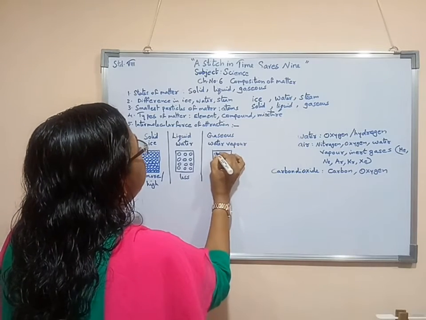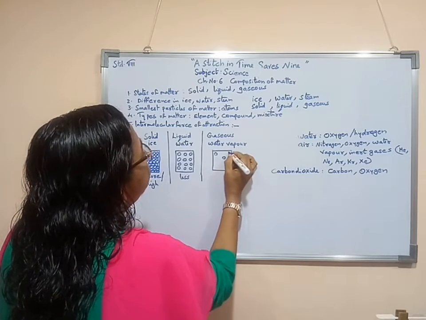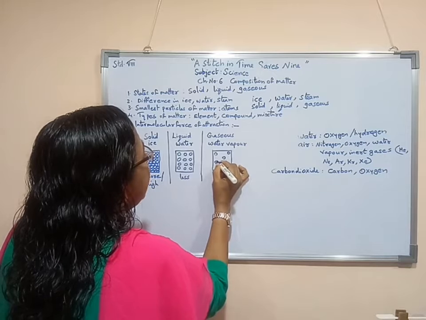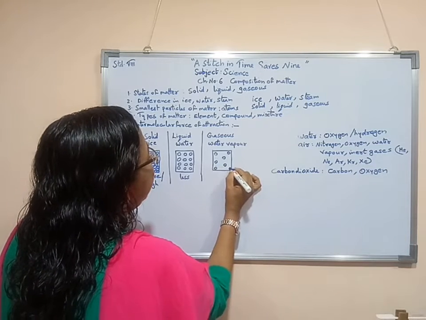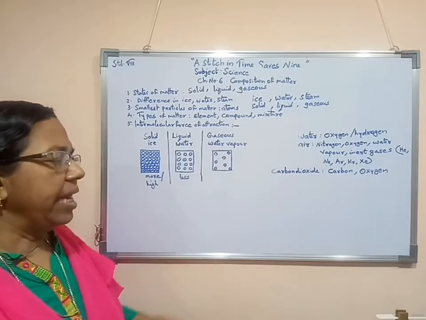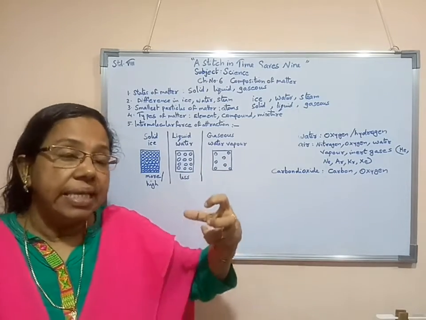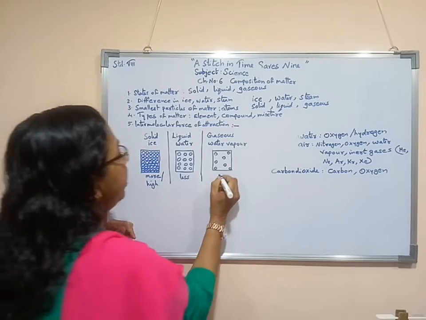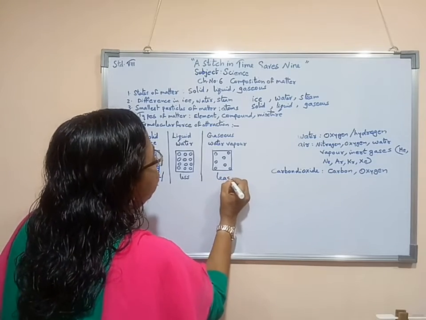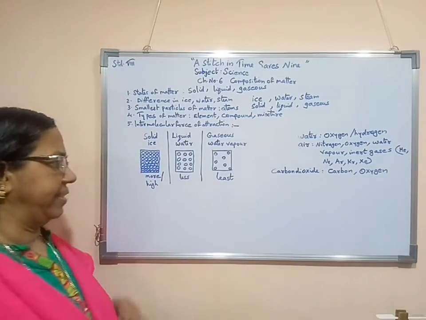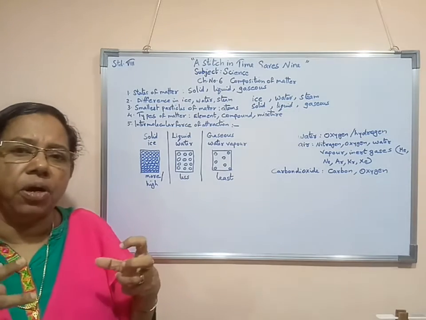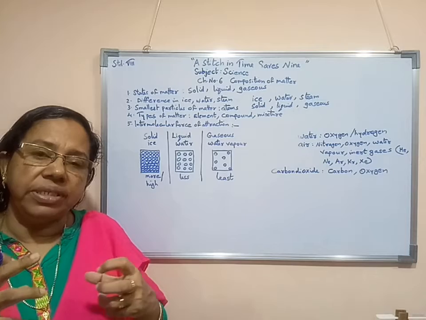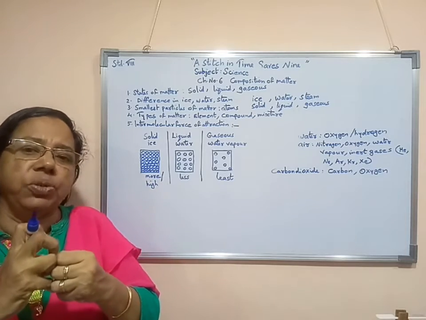When we think of the particles a gas is made of, they are very far from each other. As a result, among these particles, there is very little force of attraction. So a solid substance is made of molecules which are very close to each other.